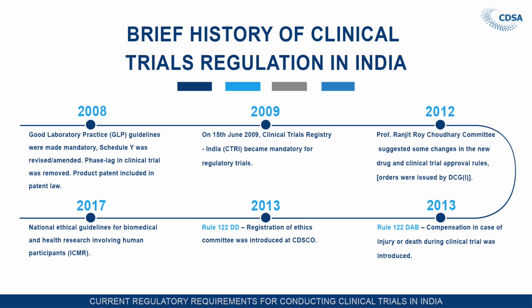In 2017, the National Ethical Guidelines for Biomedical and Health Research involving human participants were developed by ICMR. So, this is the brief history of clinical trials in India.